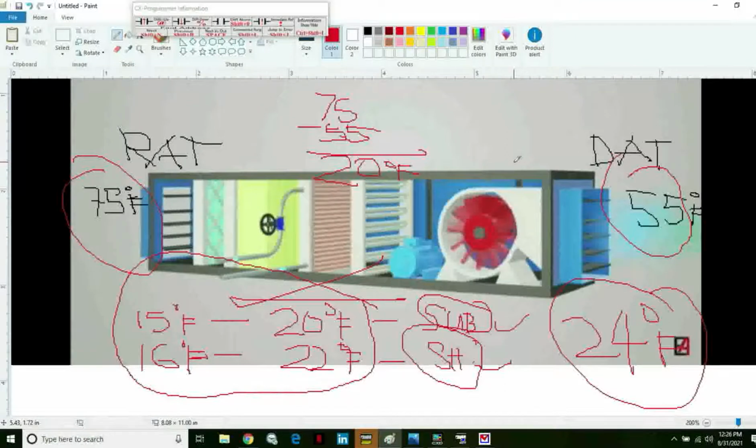If the unit just started running and we are having this kind of supply air temperature while the return is still high, it's easy to identify. With 55 degrees Fahrenheit of supply air, and the unit just started, the return is getting higher, let us say it's still 80 degrees Fahrenheit. We can easily identify that the system refrigerant is having a problem. So it needs to be troubleshot and checked for other maintenance.